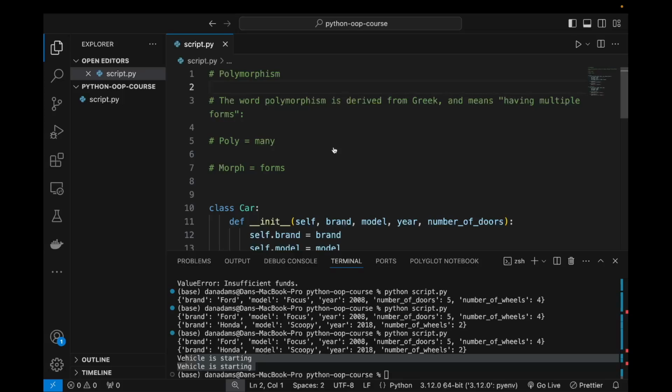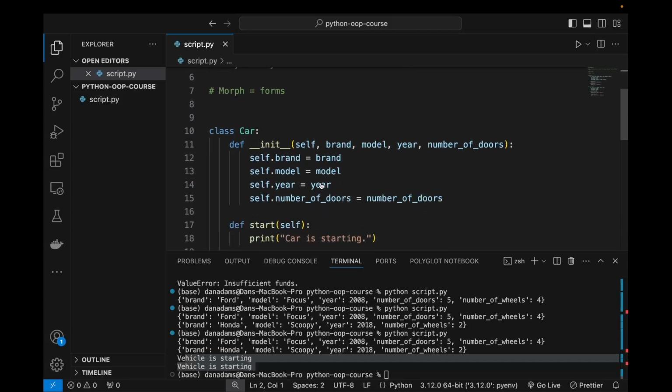The word polymorphism is derived from Greek and means to have multiple forms. So poly meaning many and morph meaning forms. And in programming, polymorphism is the ability of an object to take many forms. So first of all, I'm going to show you an example that has no polymorphism.